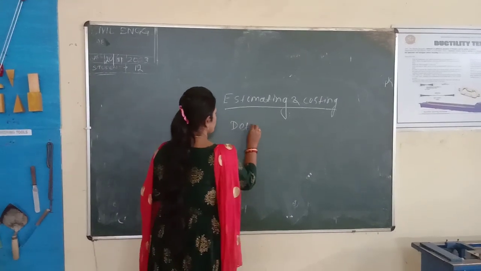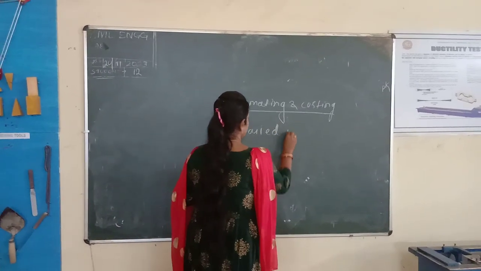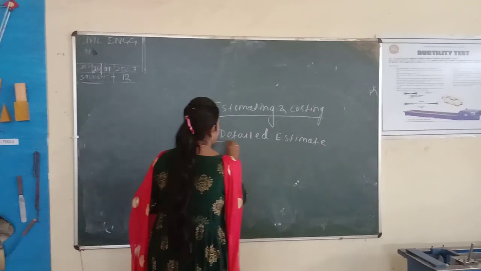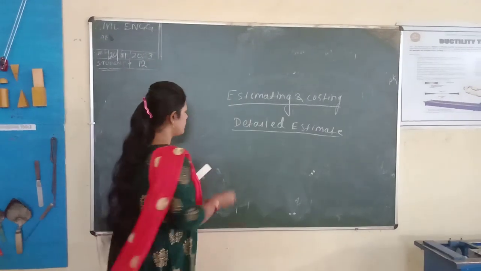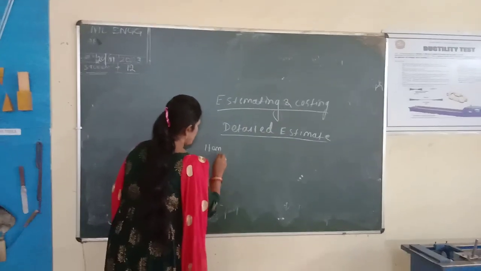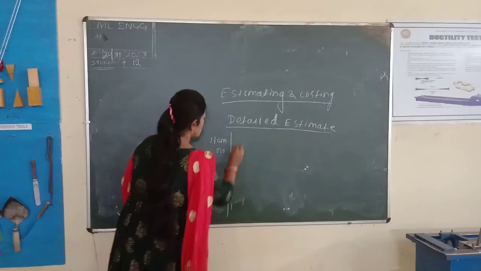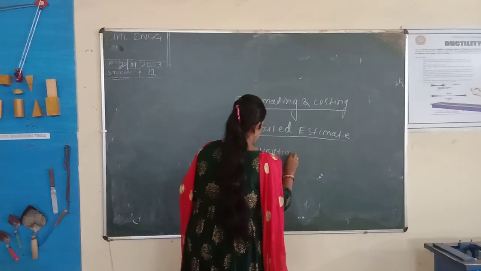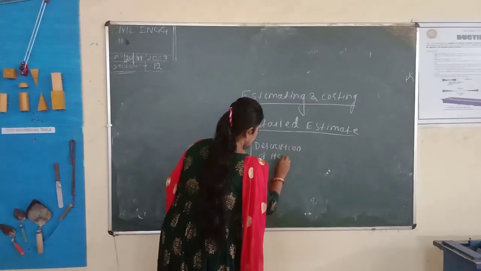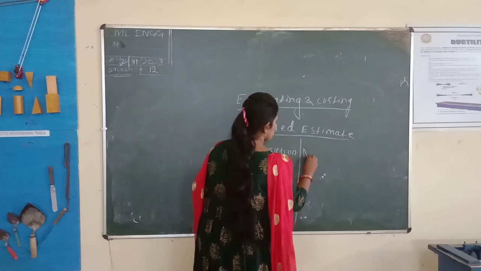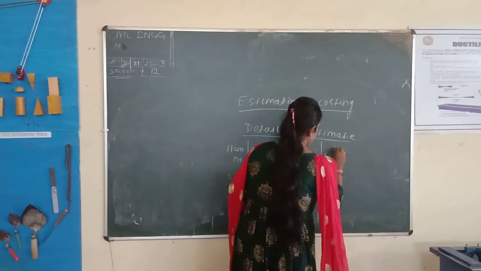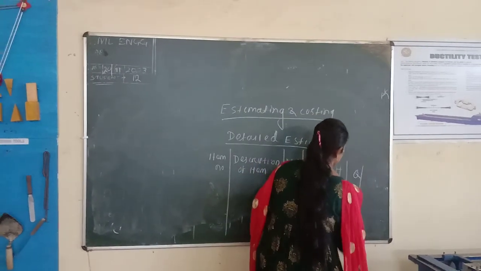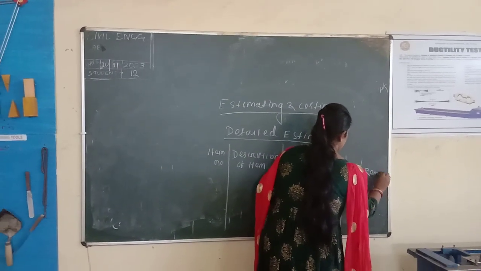First one is detailed estimate. In detailed estimate, what is the format? The format is, first one is item number, second one is description of item, third one is number, next length, next breadth, next height, next quantity, next remark.